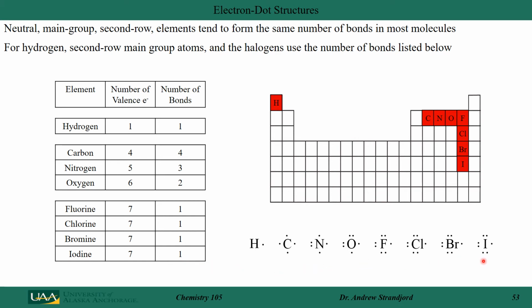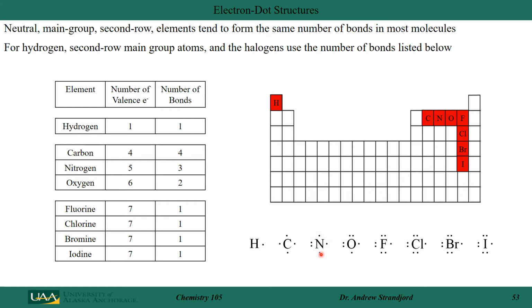And we can see that if we were to draw the Lewis dot structures for the atoms. Hydrogen has 1 unpaired electron. It wants to form 1 bond. Carbon, we draw as 4 unpaired electrons. It wants to form 4 new bonds. Nitrogen, we draw with 1 paired electron and 3 unpaired.